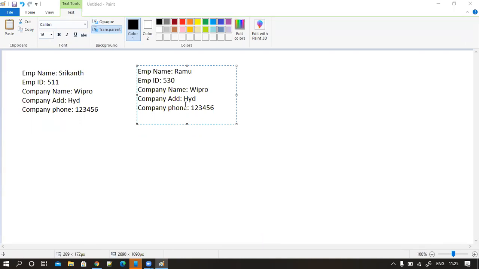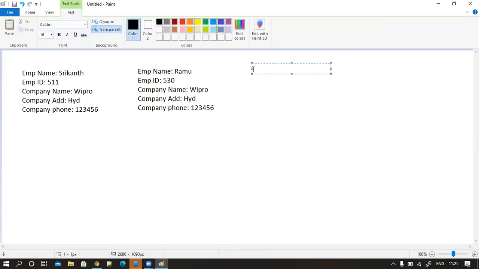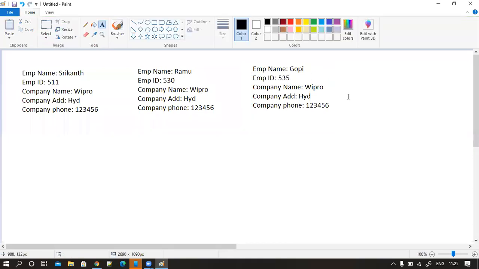Okay. Now you can see the screen, right? See here. So this is another employee's record, right? Ramu's employee ID is 530, but he's working in the same company. Clear? So I have written the company information again, isn't it? Okay. Now let's say, for example, another employee. Let's go with Gopi, right? He's also working in the same company.